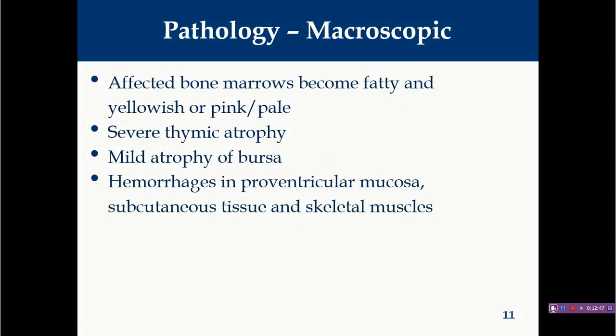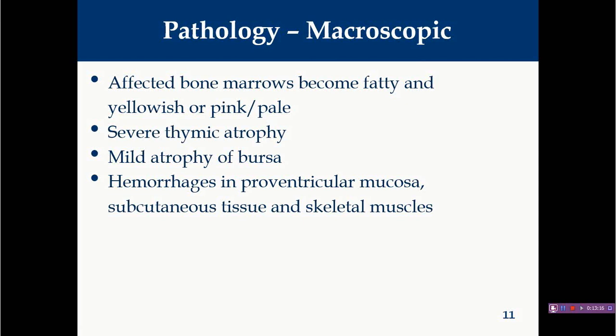Now, gross pathology. Grossly, we have already discussed that the thymus and bone marrow are the prime targets for this particular virus. This virus replicates in these sites, so ultimately it will induce apoptosis of the cells in the thymus as well as in the bone marrow. So the main pathological lesions are seen in these two organs mainly, as well as, due to thrombocytopenia, you will find widespread hemorrhages over the different organs.